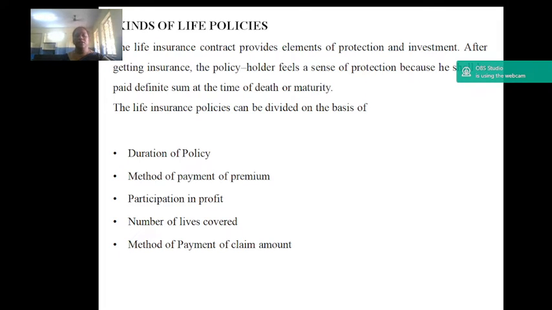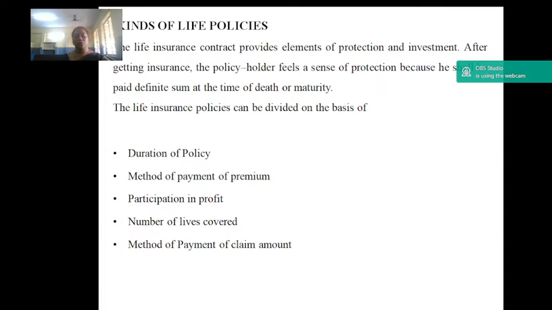Next, group insurance policy. Group insurance policy is a plan of insurance which provides coverage to a number of persons under one contract. Group insurance is available to the following groups: employer and employee groups. Here, the employer takes out a master policy for the benefit of his employees. The master policy is in the name of the employer or a trust formed to administer the scheme. Labor union group. A master policy is taken out by any trade union for the benefit of its members. The cost is met from the union's fund.